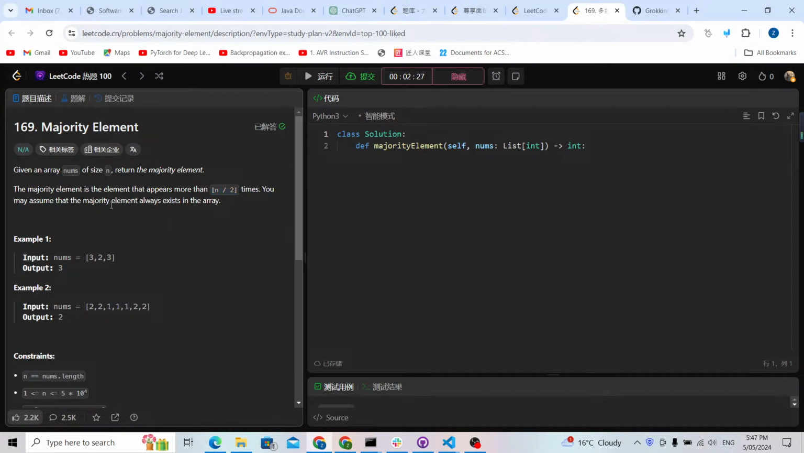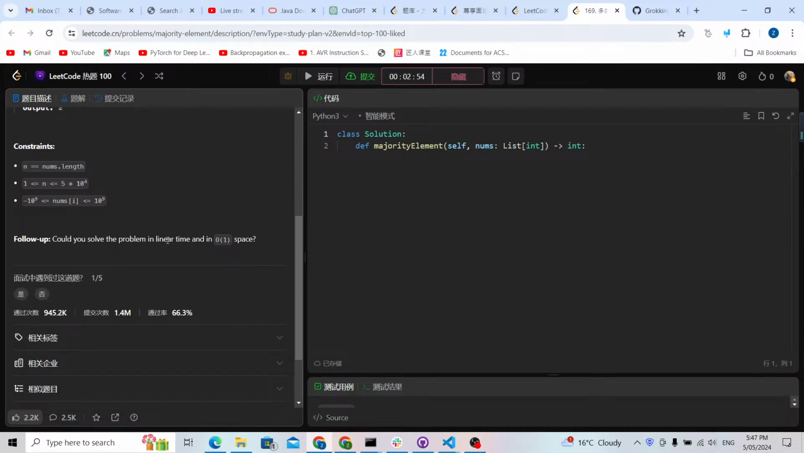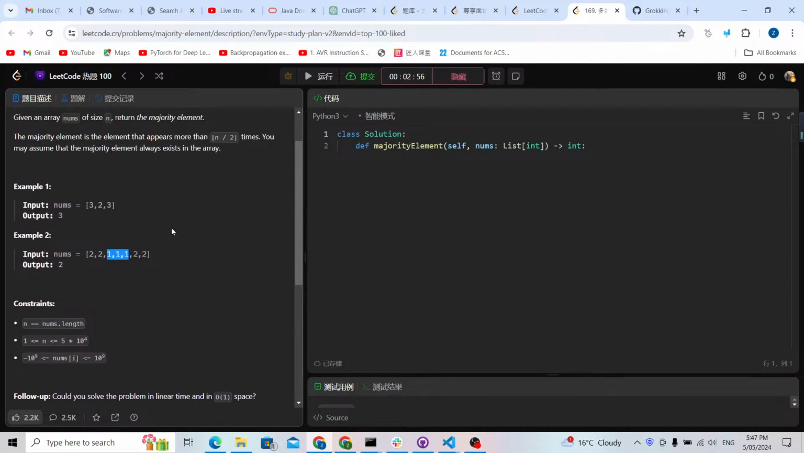For this example, we know that the majority element is 3, and n is 3, so 3 divided by 2, we're going to choose the floor. It's going to be 1. It means more than one time, so it must be 2, and this meets the majority element. And for this example, there are four 2s and three 1s, so the majority element must be 2. Could we solve the problem in linear time and O(1) space?